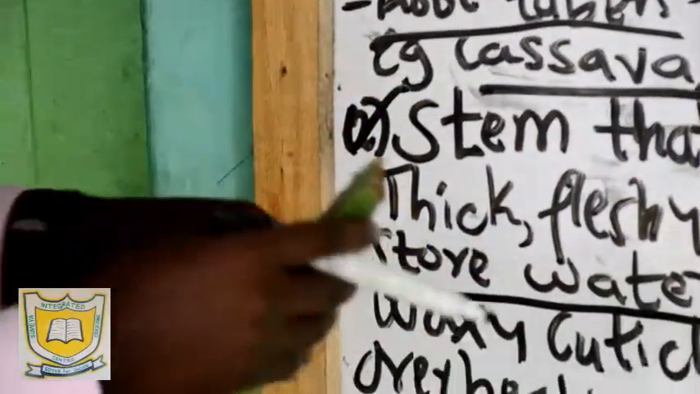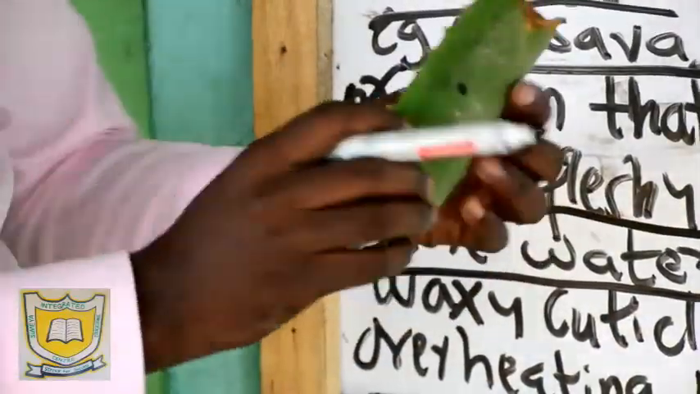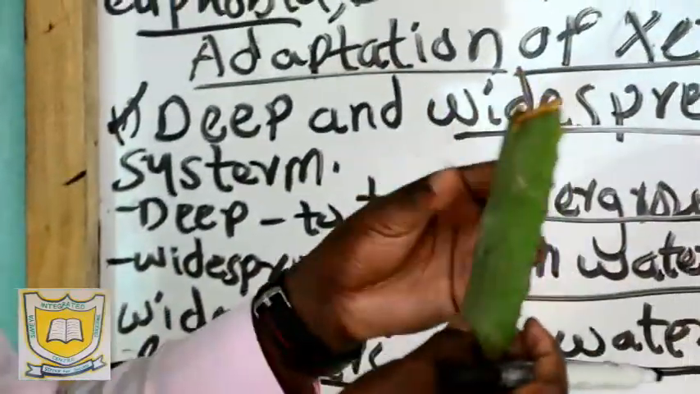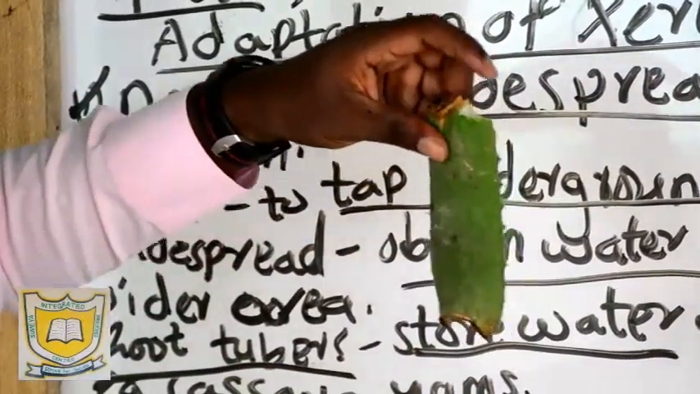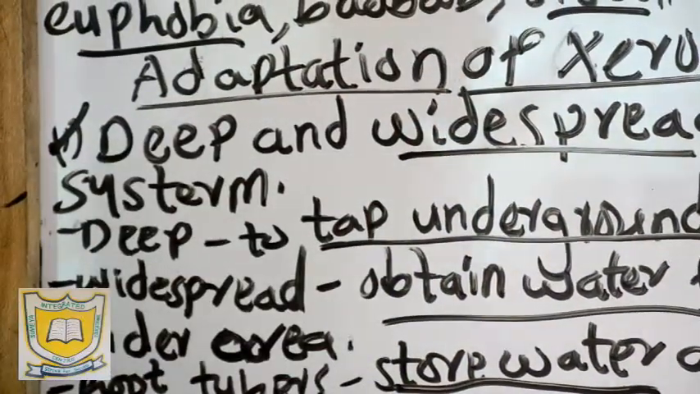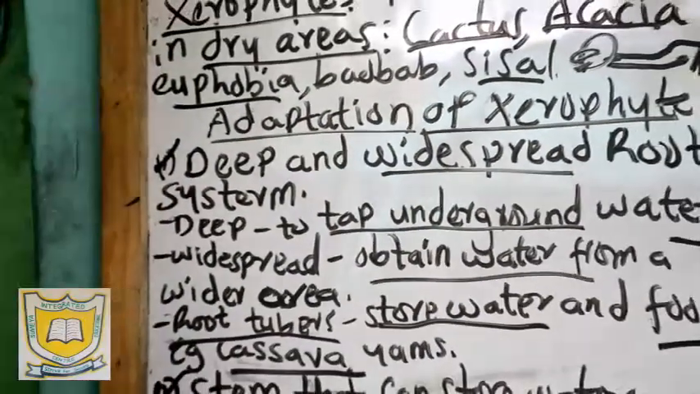Now it also has a fleshy stem. When you look here, this plant is not woody, it is fleshy. You can cut it, it is very soft. So we say it is a fleshy stem. This fleshy stem is just for storage of water.